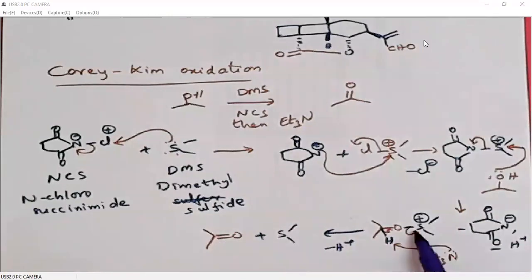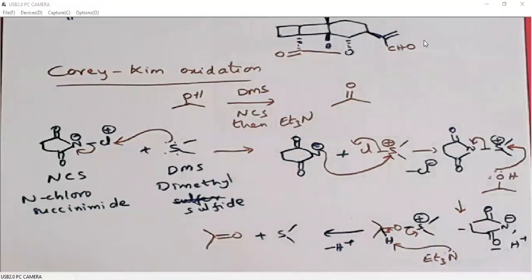Then this sulfur will take the two electrons in the sulfur oxygen bond. The positive charge will be nullified, right? So it is positively charged. If it takes the bonding electrons, it becomes neutral. So the DMS will be coming out as it is. This is what is called Corey-Kim oxidation.